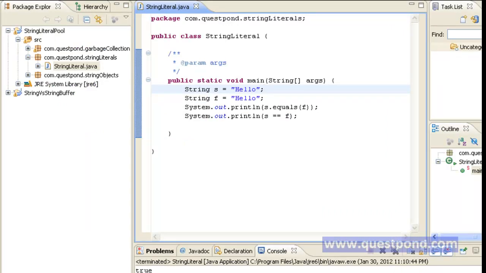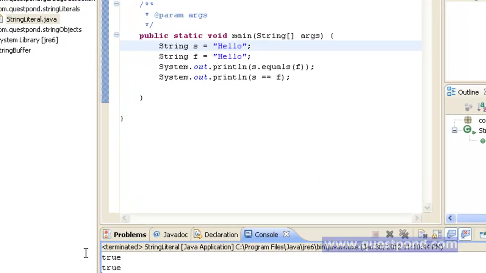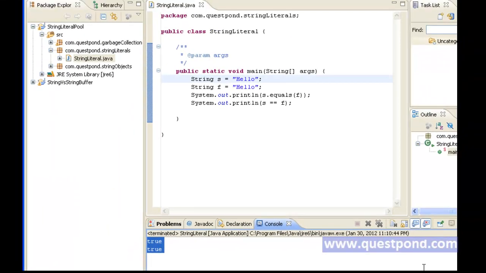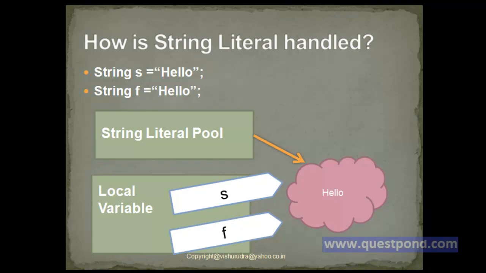On executing the above class, we get both the results as true. Let's try to understand why the result came as true for both equals and the == operator. Shown is a diagrammatic representation of how string literals are handled in Java. As we see, we have two string literals s and f, both of them initialized to hello.